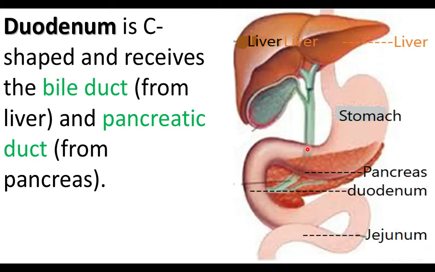The bile duct reaches the duodenum. Duodenum is C-shaped and receives the bile duct from the liver and the pancreatic duct from the pancreas. From the pancreas, the secretions are carried by the pancreatic duct. The pancreatic duct opens into the duodenum. Pancreatic duct and bile duct both open into the duodenum.